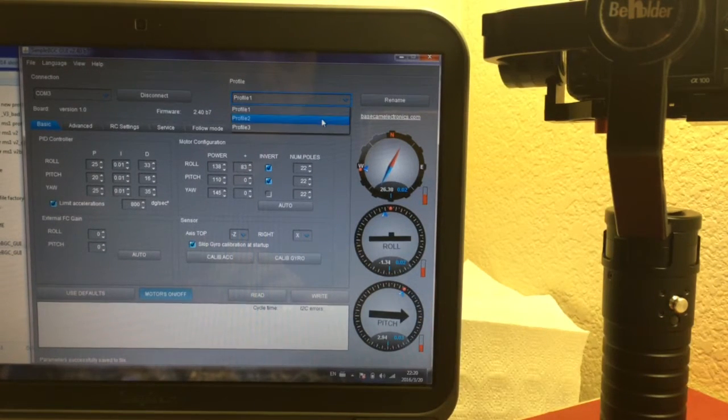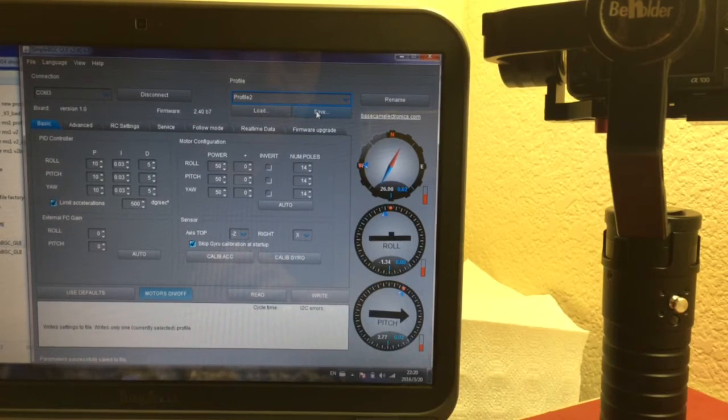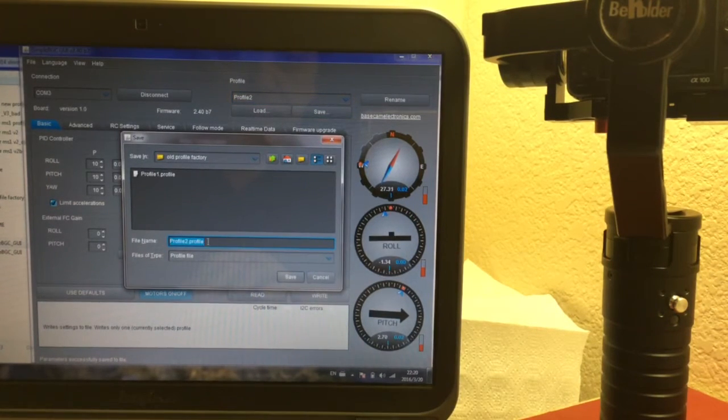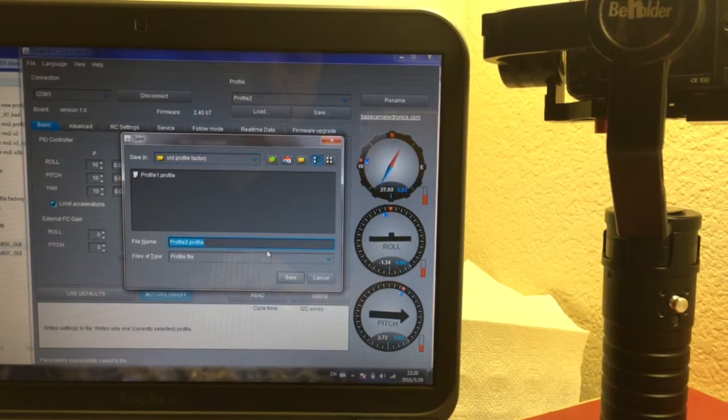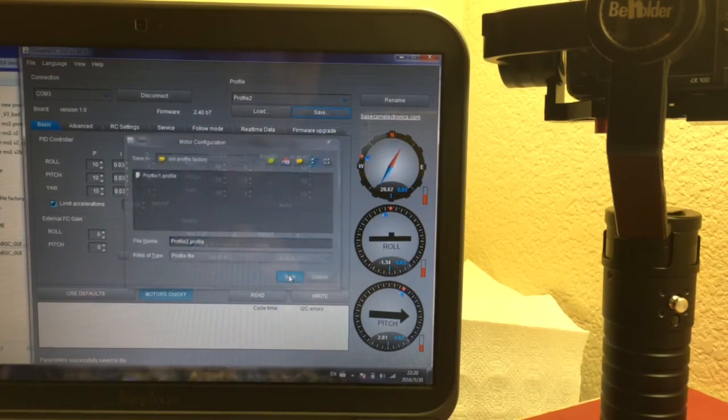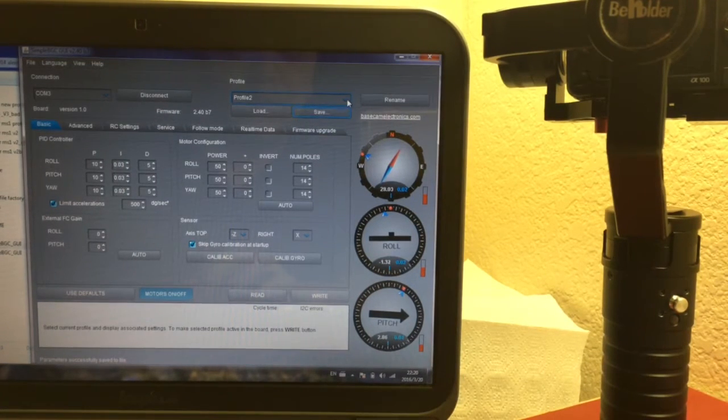The second one, profile 2, you can see we click save again, saving to the old profile factory folder. You can see the profile 2 here. We're saving it. Now we save the profile 3.